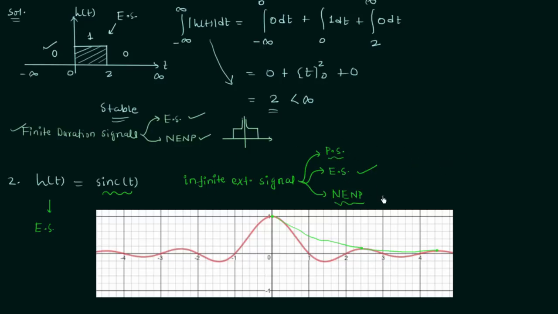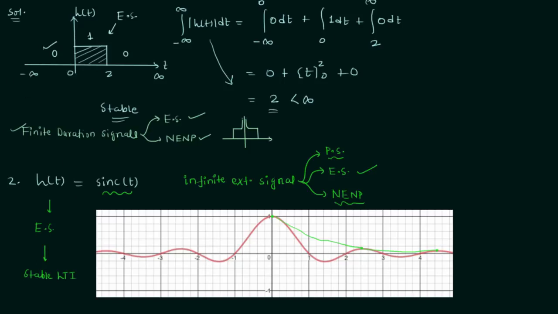These points I have already explained in the earlier lectures, and you can see it is very easy to find out if the given signal is an energy signal, power signal, or neither energy nor power signal using the properties I have explained. So according to the property of infinite extension signal, we know the impulse response is an energy signal, and therefore we have a stable LTI system. So this is all you have to do in problem number 2.